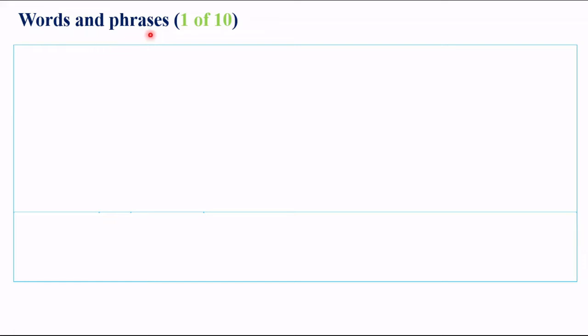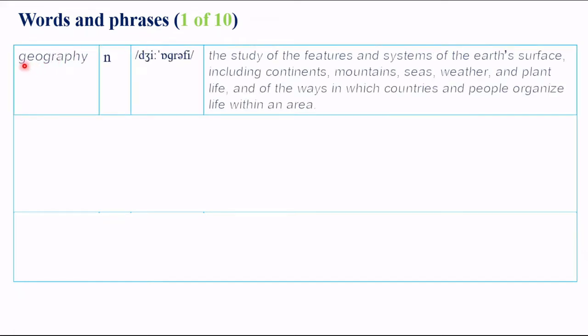Words and phrases. Geography. Geography is the study of the features and systems of the Earth's surface, including continents, mountains, seas, weather, and plant life, and of the ways in which countries and people organize life within an area.